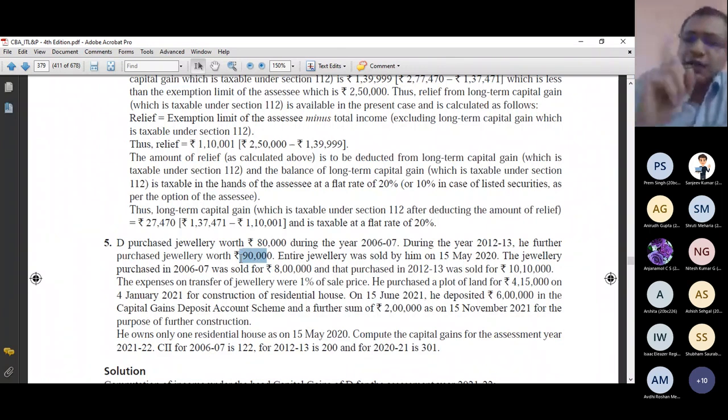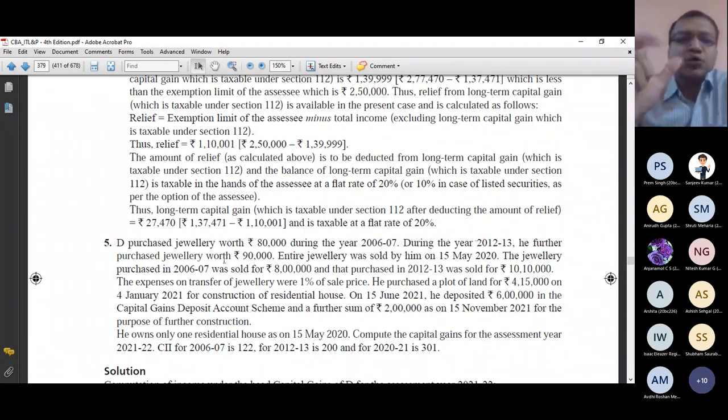For indexed cost of acquisition, we have only one formula: cost of acquisition divided by the cost inflation index for the first year in which the asset was held by the assessee, or the cost inflation index of 2001-02, whichever is later. So 2001-02 is not later. In this case, 6-7 is later. In this case, 12-13 is later.